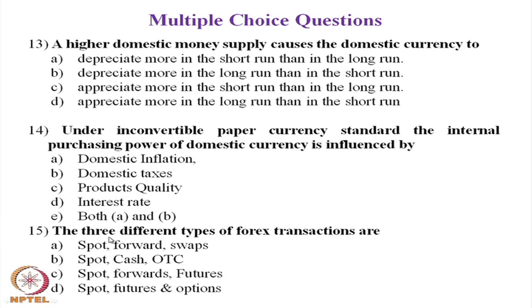Question number 15 is about the three different types of forex transaction. In forex transactions, generally we have spot transaction, forward transaction and futures transaction. So, for question number 15, the answer is C: spot, forward and future. These are the three different transactions available in the foreign currency market. The question number 15, the answer is C.